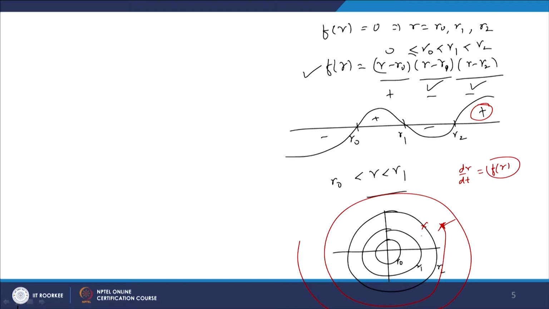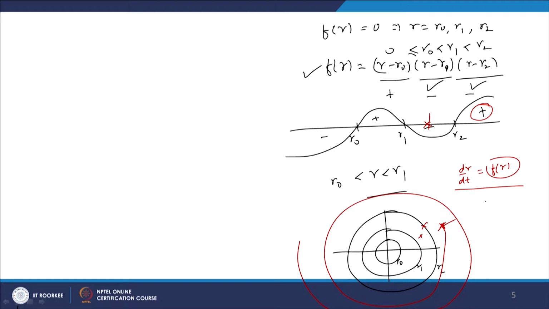Now, if I look at any solution which starts in the region bigger than r 1 and less than r 2, so r is lying somewhere between r 1 and r 2, then dr by dt equals f of r, and for that r, dr by dt will be negative, because f of r is negative if r lies between r 1 and r 2.